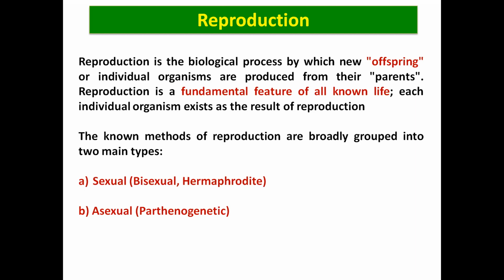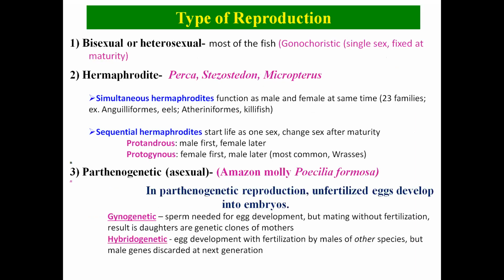Whenever I talk about the fishes, I have told you they are the most diverse group of vertebrates. So any adaptation or variation you talk about, you will find in the fishes. The same is the case in reproduction. Most of the fishes reproduce sexually, but there are several fishes which can reproduce by asexual methods. Here we will see the different methods of reproduction in the fishes.